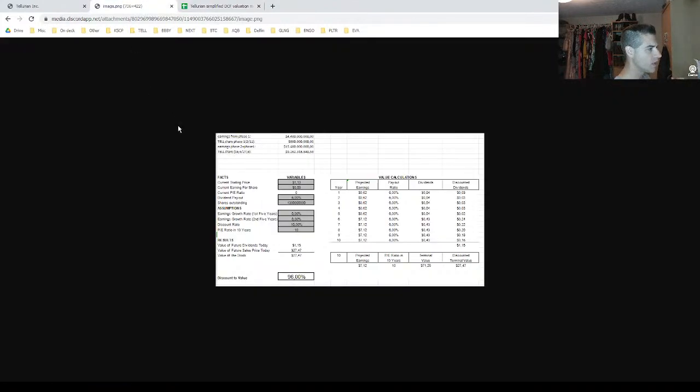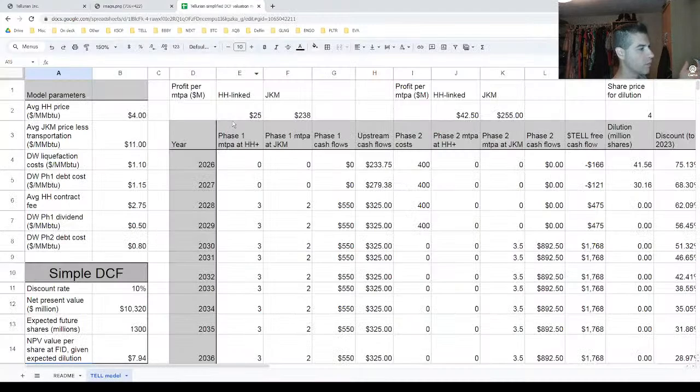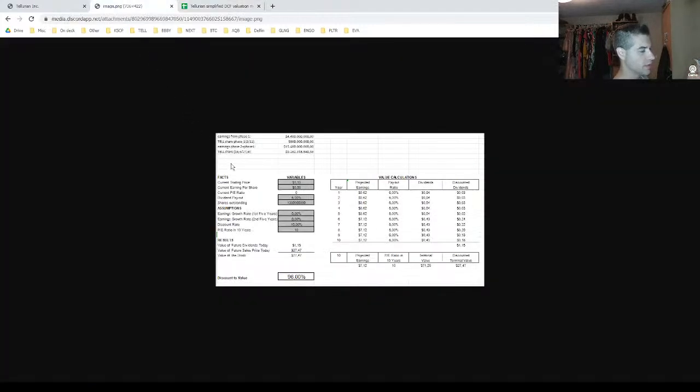But like I say, someone in the Tellurian Discord had actually put together a spreadsheet that had something to do with future dividends or potential dividends, discounting them back, and came up with some numbers. I have done a couple of similar models in the past, but I wanted to put together another one here. Like I say, I haven't actually gotten access to this, so I just made my own.